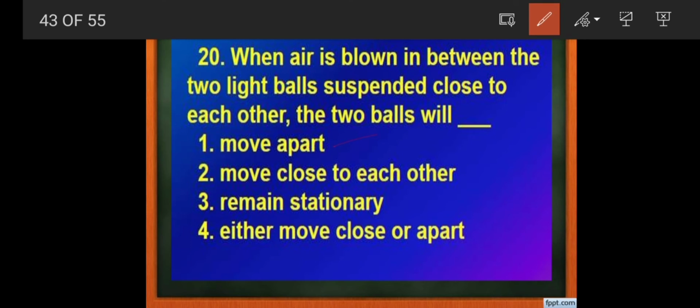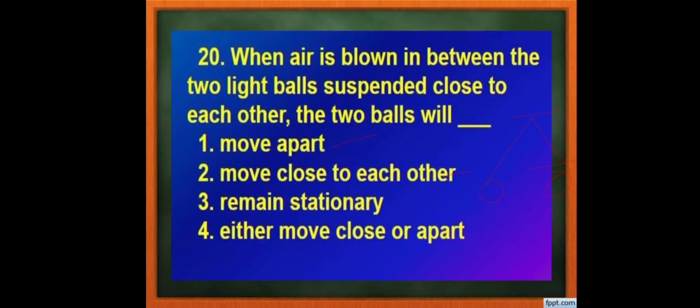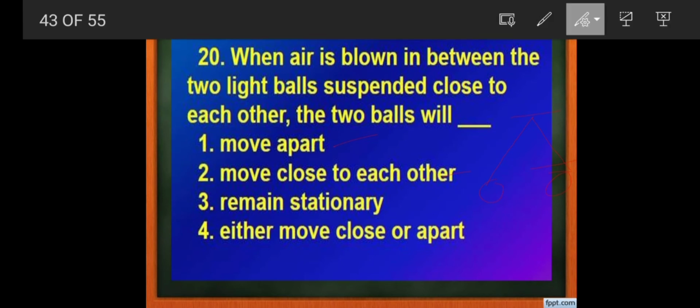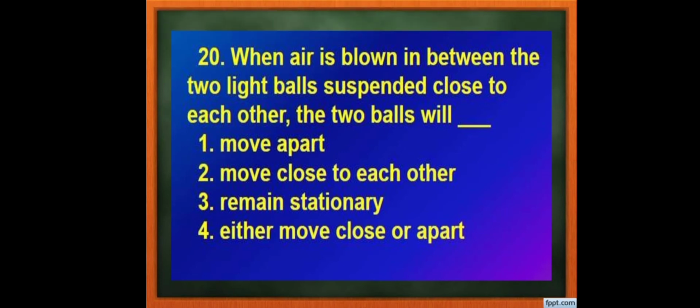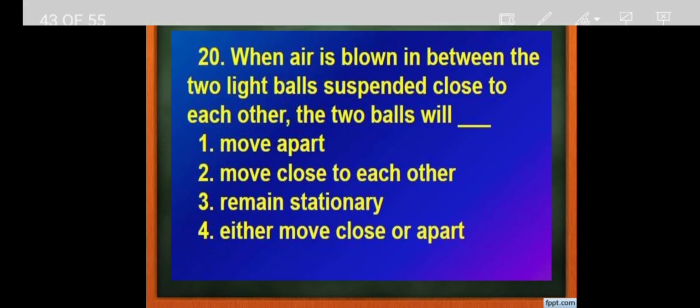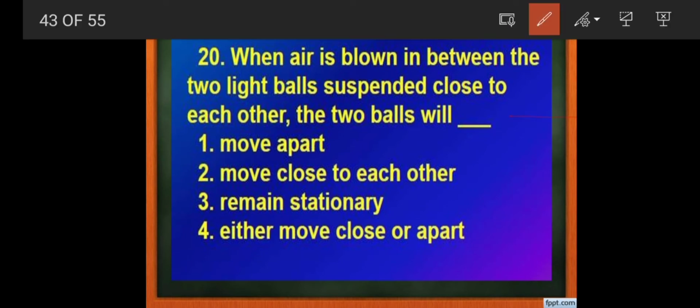When air is blown between the two light balls suspended close to each other, let us assume these are two light balls suspended very close to each other.